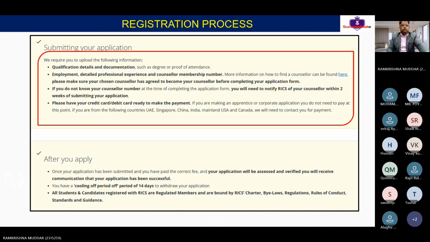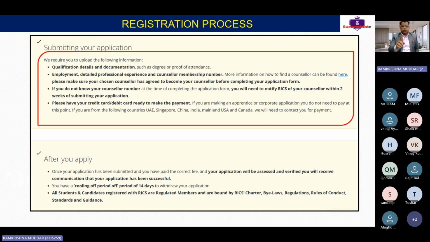So once you have paid, you will have 14 days of time. If you want to withdraw, you can withdraw it. Clear, guys? Any questions? If you have any question, just ask me. Yes, Vinay Kumar. Yeah, actually, is that counselor necessary, is it mandatory, or is it optional?